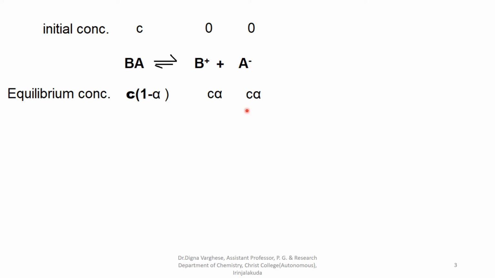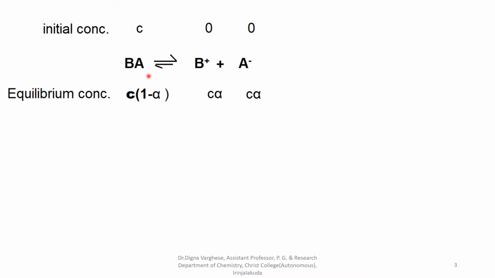We know a strong electrolyte is completely ionized in solution and there is no equilibrium. But in the case of a weak electrolyte there is an unionized part and an ionized part. C is the concentration of the electrolyte.